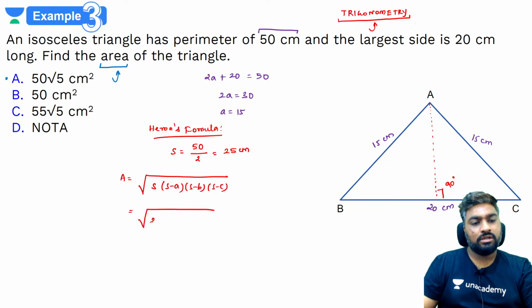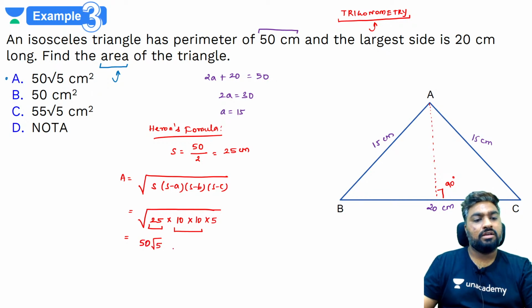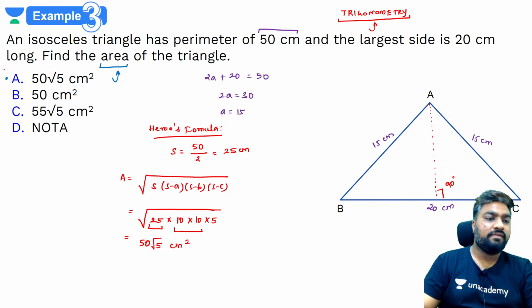Under root 25 into, what is 25 minus, let's say 15, 10, 25 minus 15, 10, 25 minus 20 is 5. Yes, so here what happens? You end up getting, you can separate this if you want. इसको separate कर लो. Root 25 is 5, root 100 is 10, so 5 into 10 50 हो गया. बाकी क्या बचता है? root 5. So what's the area? 50 root 5 centimeters square.